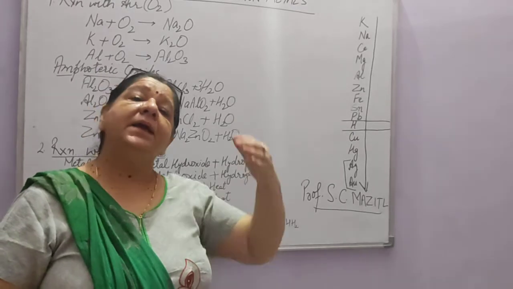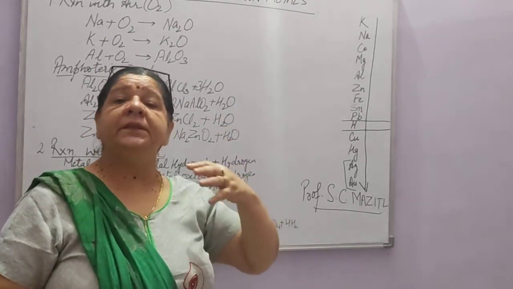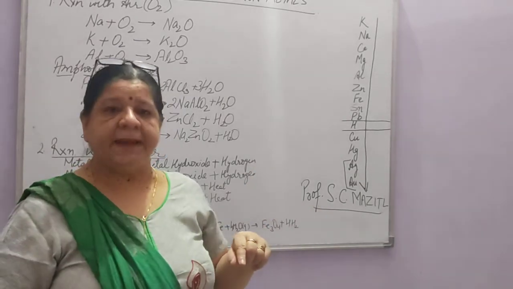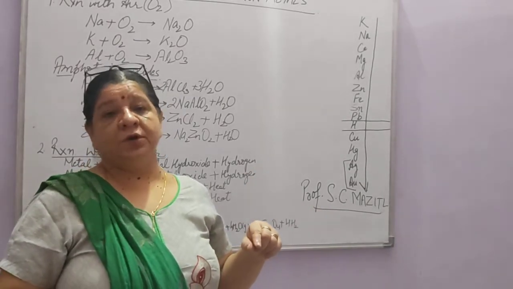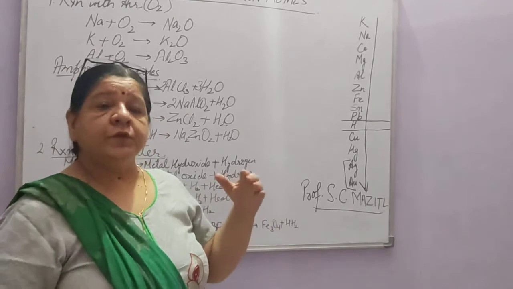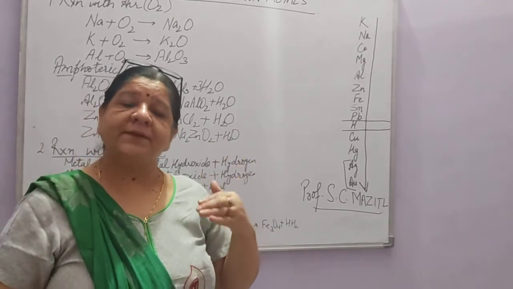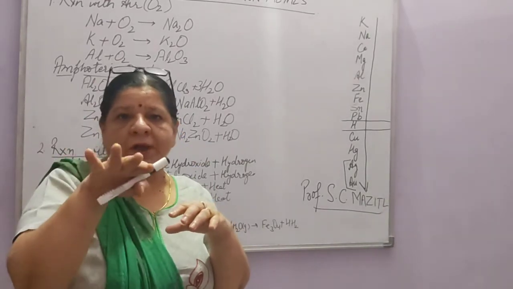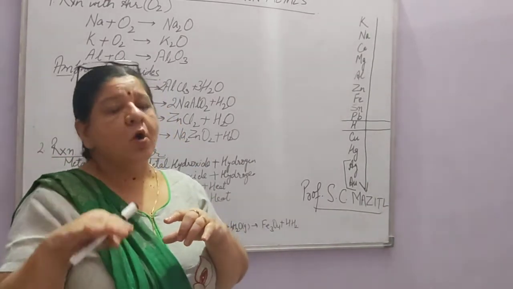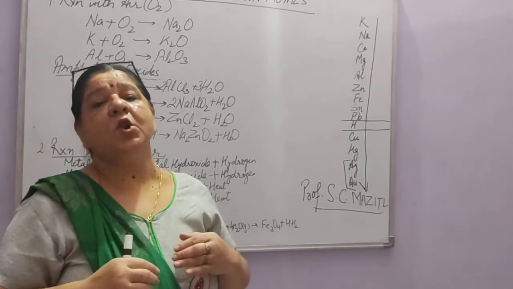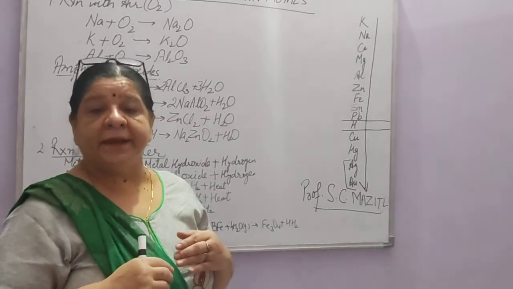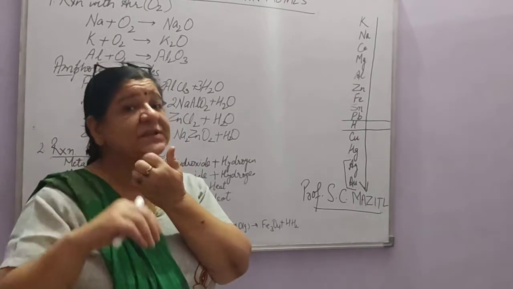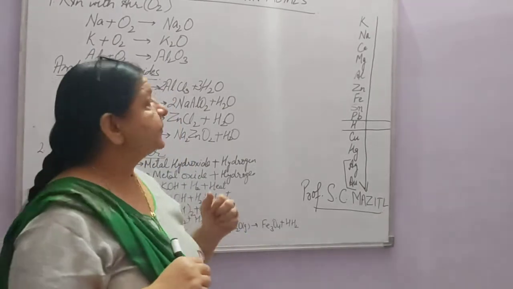That is why they are kept in kerosene oil. Sodium, potassium and even lithium. Lithium is also highly reactive. So these metals are kept under kerosene so that the oil will cut off the supply of oxygen, and the metal will not come in contact with air. That is why they are dipped in kerosene oil all the time.